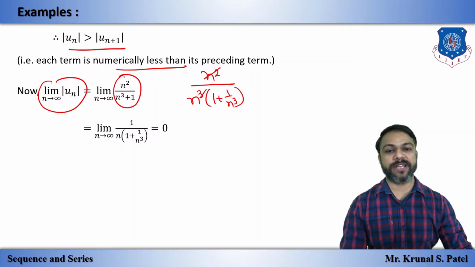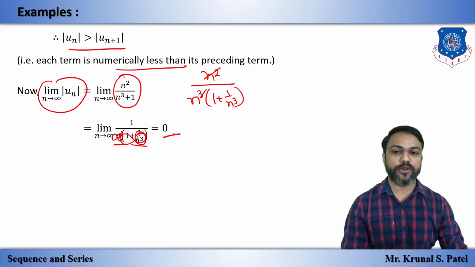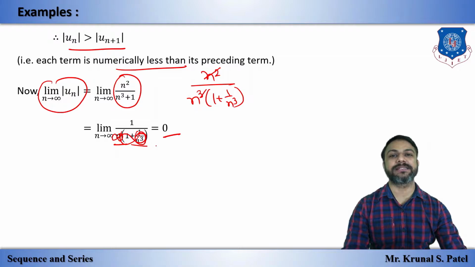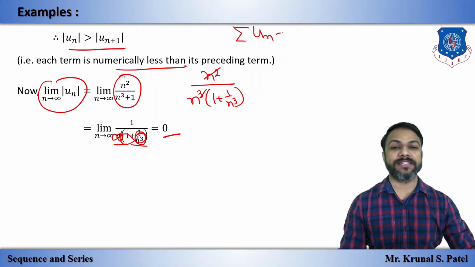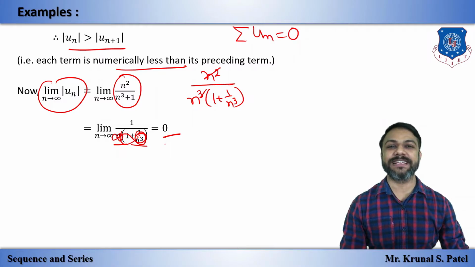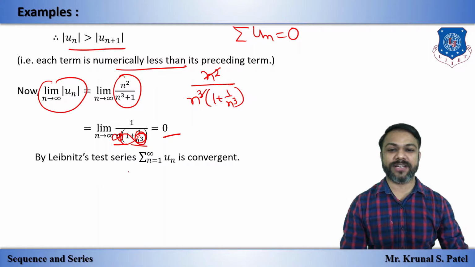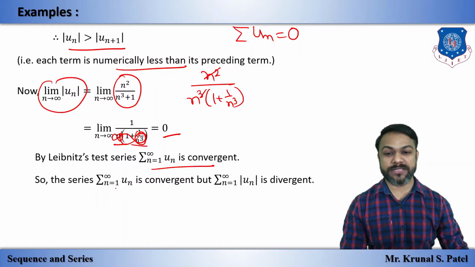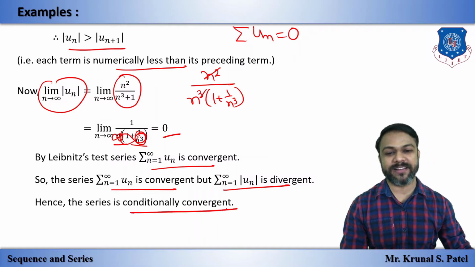If we put n equal to infinity, this is 0. 1 plus 0 is 1, 1 into infinity is infinity, 1 by infinity is 0, and in Leibniz test, if the limit of un is equal to 0, then the given series is convergent. So the original is convergent by Leibniz test, but the absolute is divergent, so it is conditionally convergent.